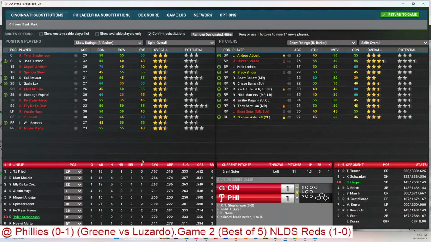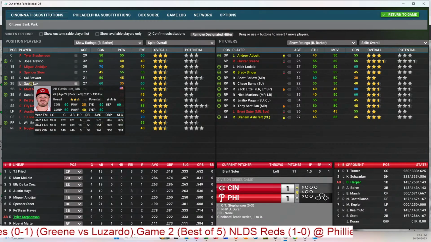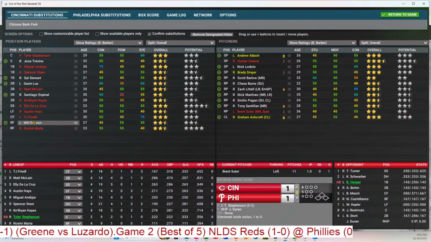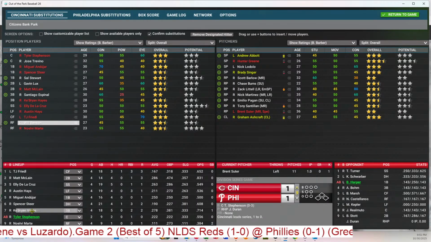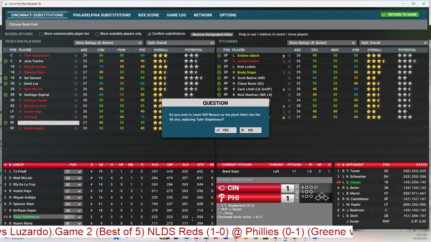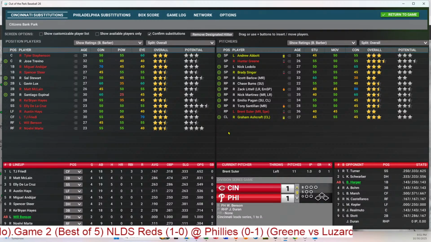Let's see. They have Will Benson. They have Gavin Lux. And they'll go with Benson. Will Benson will bat for Stevenson. Benson will pinch hit.